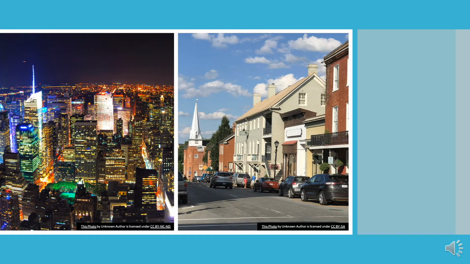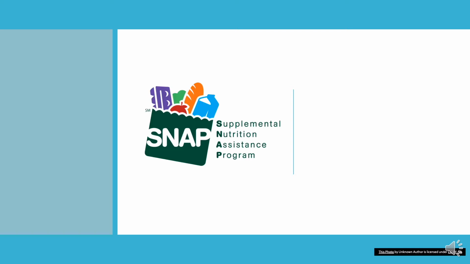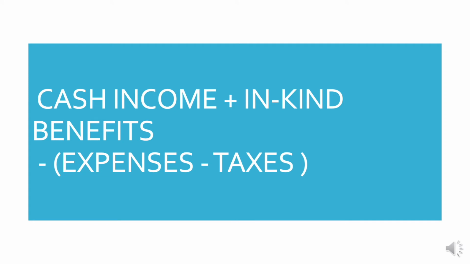We believe that the SPM should be used because it takes into account geographic differences. Living in New York City versus living in Lexington, Virginia have very different costs. Also, the SPM accounts for more than just cash income. It also considers in-kind benefits such as SNAP, the Supplemental Nutritional Assistance Program, and TANF, which is temporary assistance for needy families. For the SPM, expenses and taxes are subtracted from the cash income and in-kind benefits.